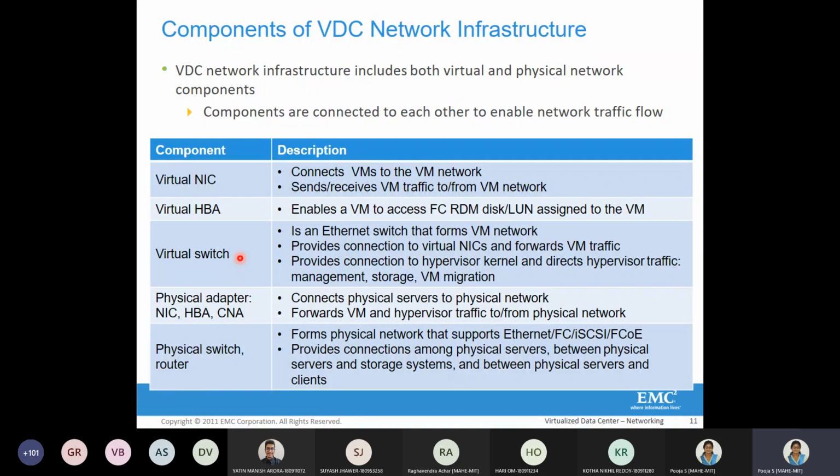The virtual switch which creates this virtual machine network is in turn connected to our physical NIC, and that will in turn be connected to the physical network. The main thing to see is that it provides the connection between the virtual NIC and it forwards the virtual machine traffic. This forwarding of virtual machine traffic is basically the virtual network.